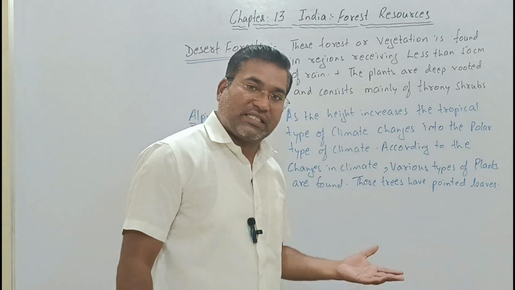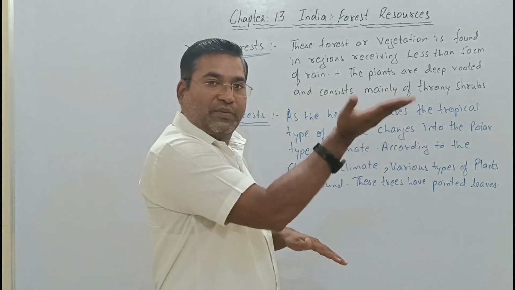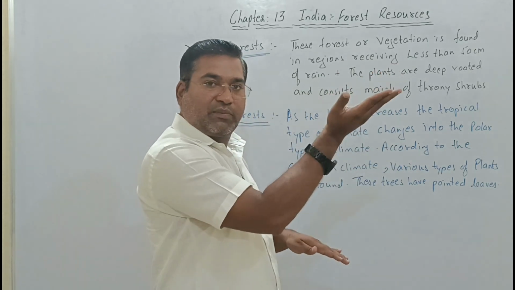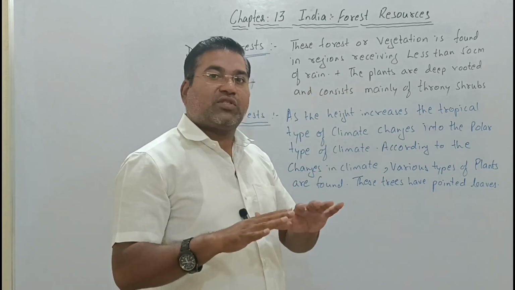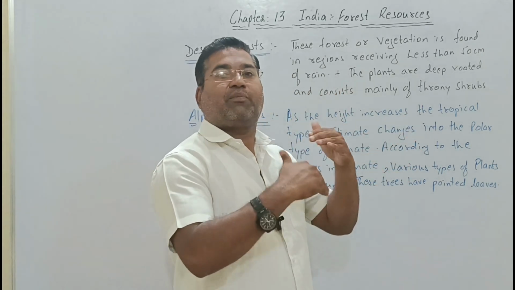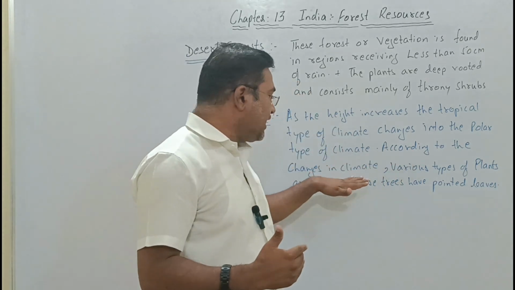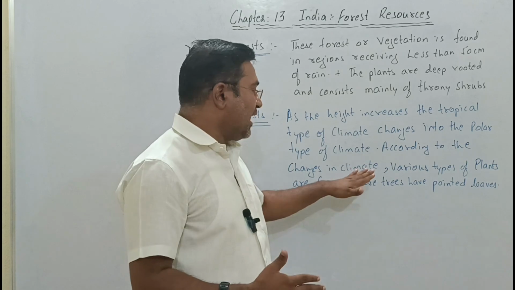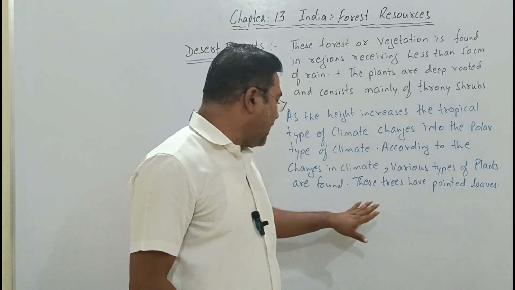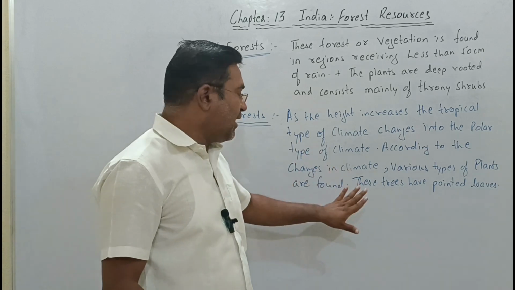As the forest moves upside, downside it was a tropical climate, but as it moves upside it converts into a polar type of climate. Due to this change in climate, we see different types of plants in the alpine or Himalayan forest.